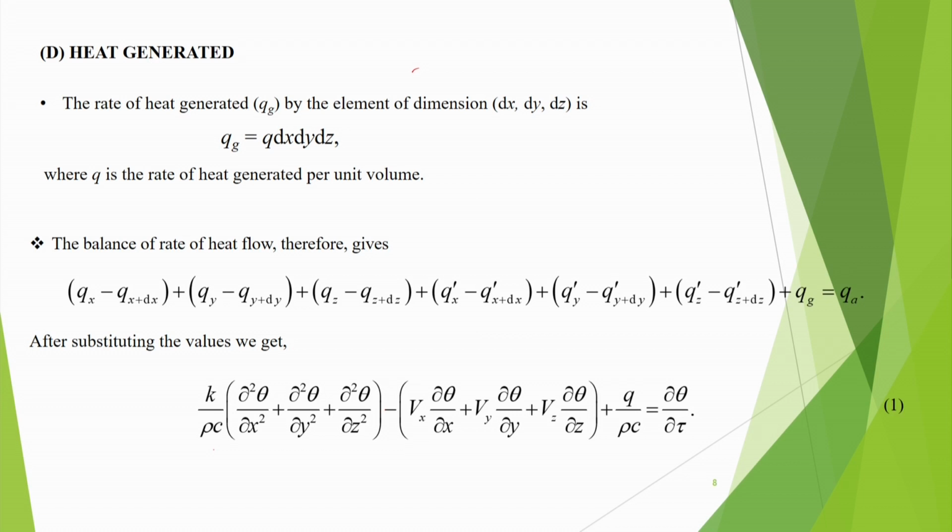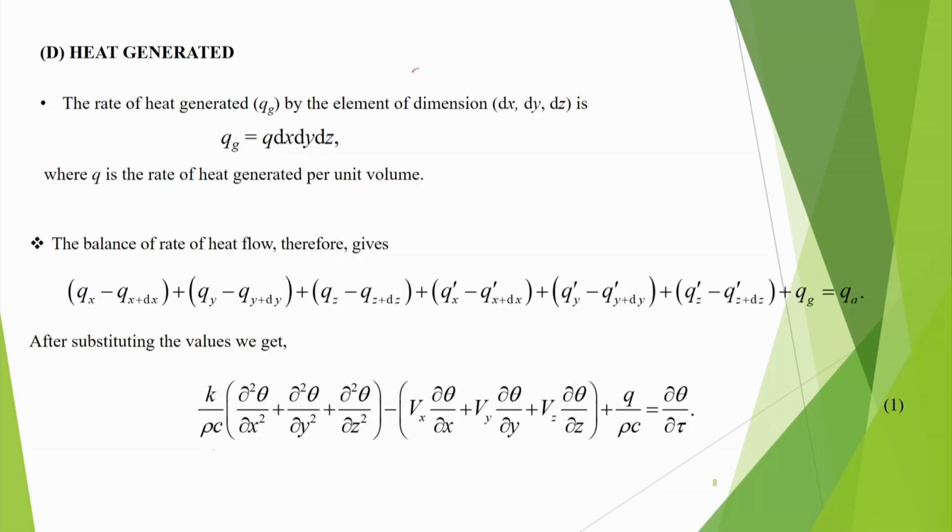Now, as we know that K by rho c is known as the thermal diffusivity. It is the thermal diffusion, how fast the heat will diffuse into the material, how fast it will be moving. Suppose K is very high, that means the material is highly conductive, then immediately the heat which is on the surface will go to the interior part, it will move to the other side because conductivity is very high. So, that is why diffusion will be fast and it is inversely proportional to density and specific heat. So, this is called alpha, and K by rho c has a unit of meter square per second.